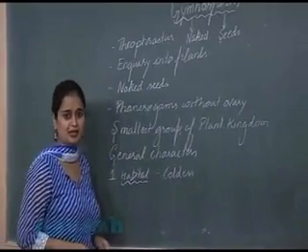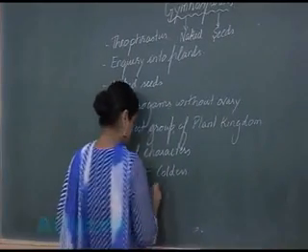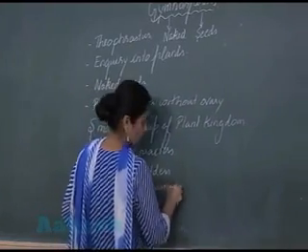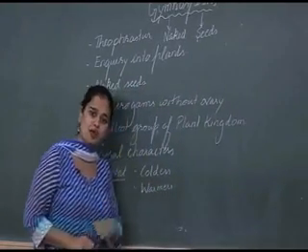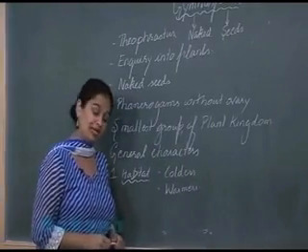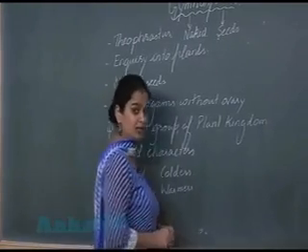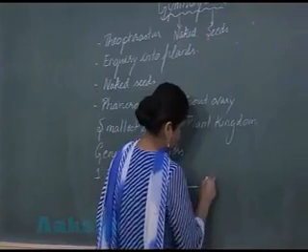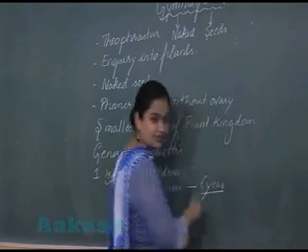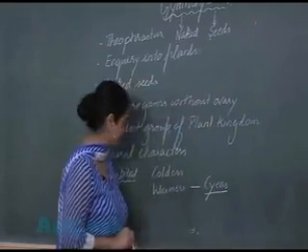But a few of the gymnosperms are also present in warmer, that is tropical and subtropical regions. So I am writing the name of a gymnosperm which is present in the tropical, subtropical region and flourishes there, that is Cycas.